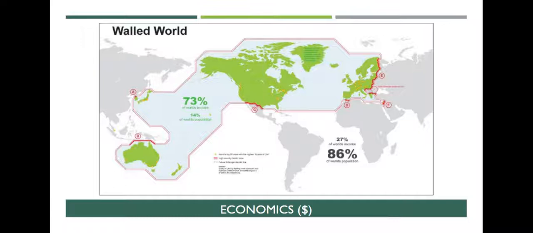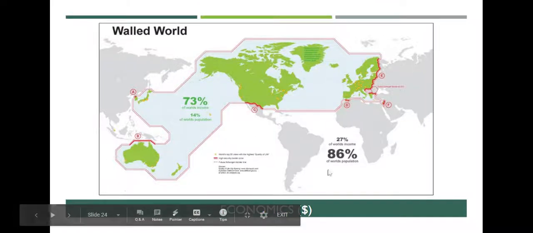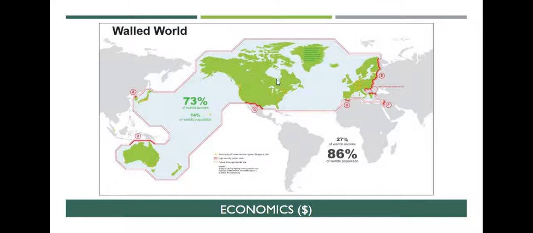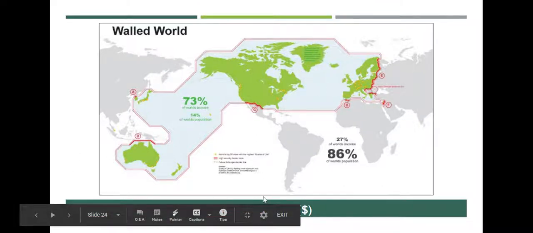I think it tells you where the wealth is in our country and how people are living outside of this walled area. We have a lot of advantages when it comes to wealth here in the United States, and the same is true of what we're seeing in Europe and Australia as well, and Japan too.